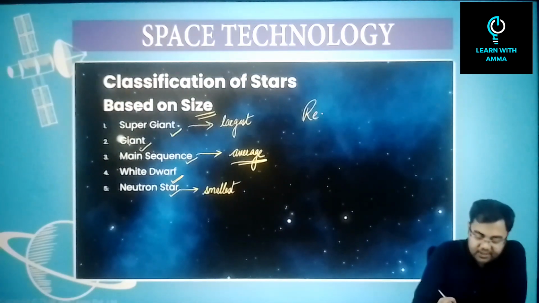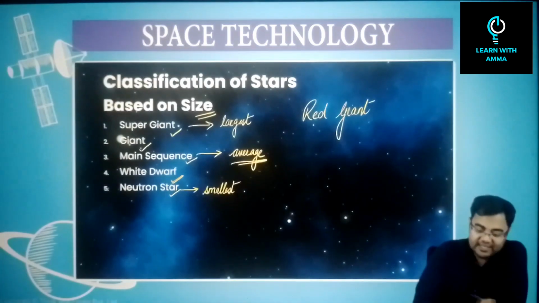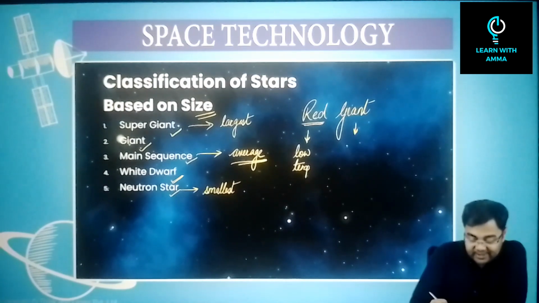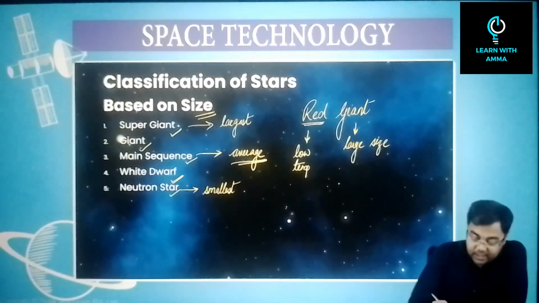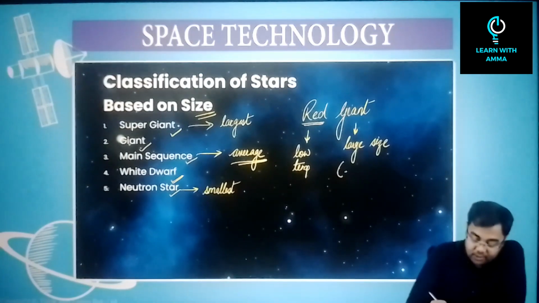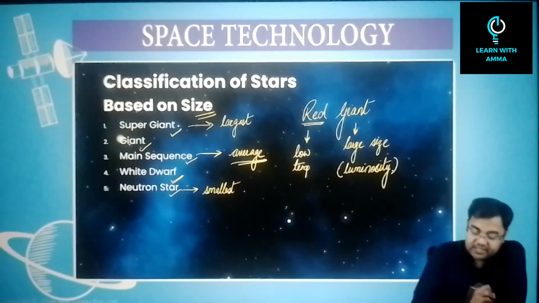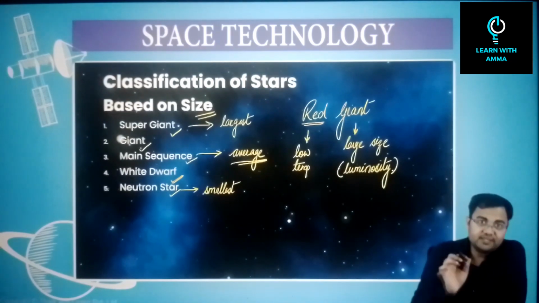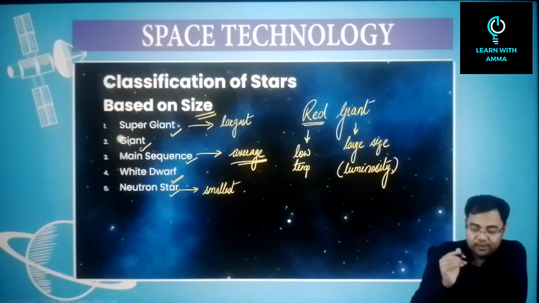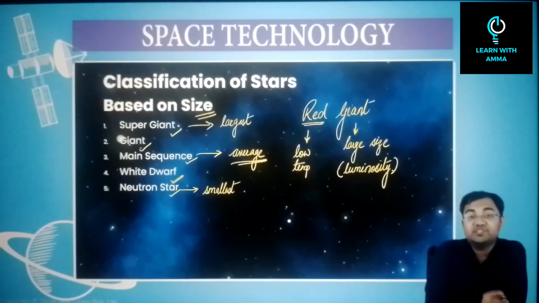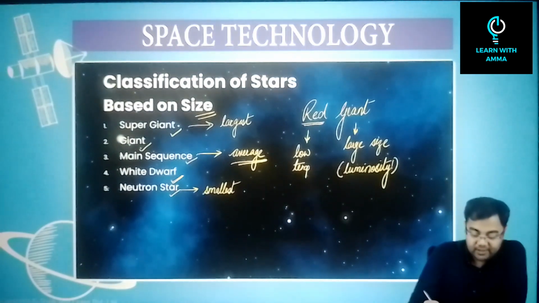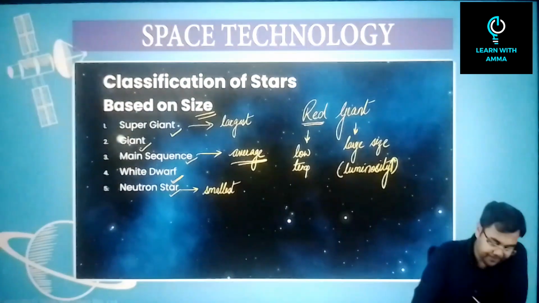So if I revisit a star called a red giant, it would mean that it has low temperature, and giant would mean that it has large size. Also remember that from size also comes luminosity. If a star has a larger size, it also has larger luminosity. So just remember that these two are related. Luminosity is not related to temperature. Luminosity is related to size. So large size would also mean that the luminosity of the star is high.